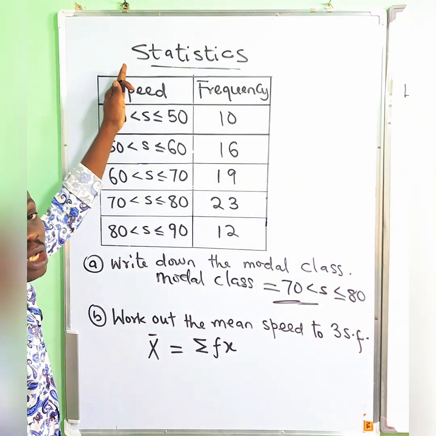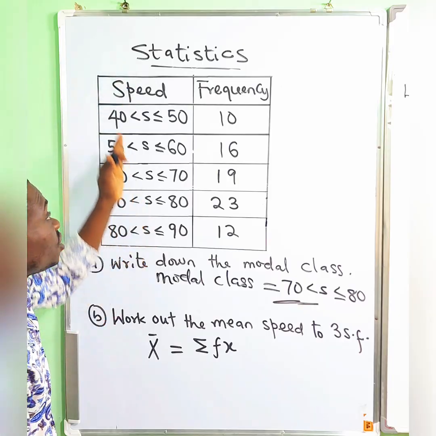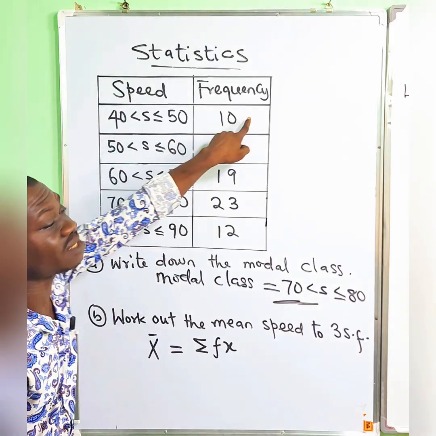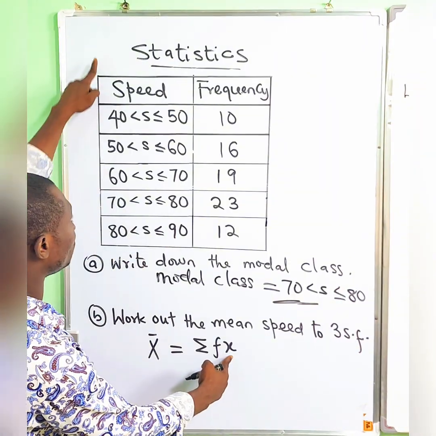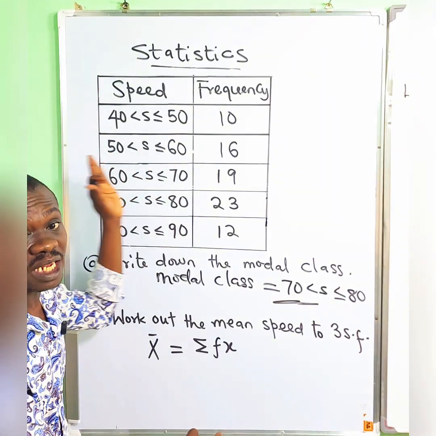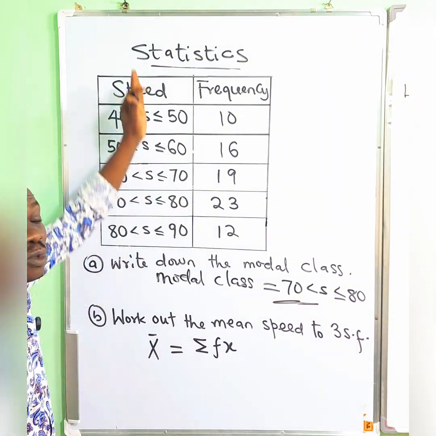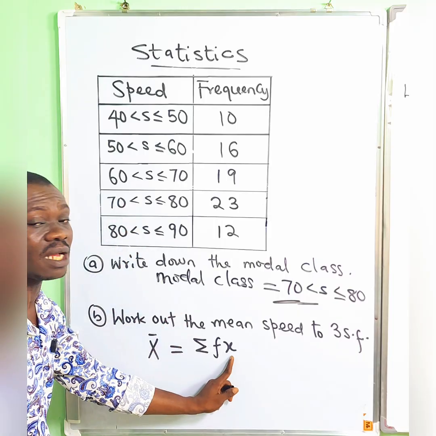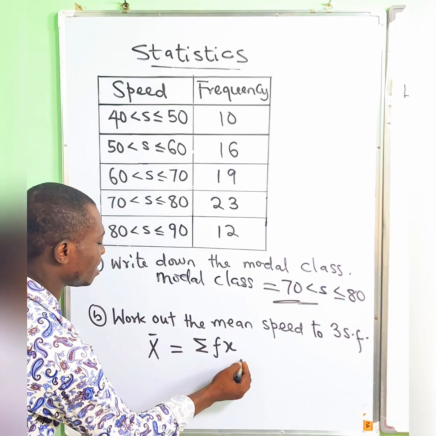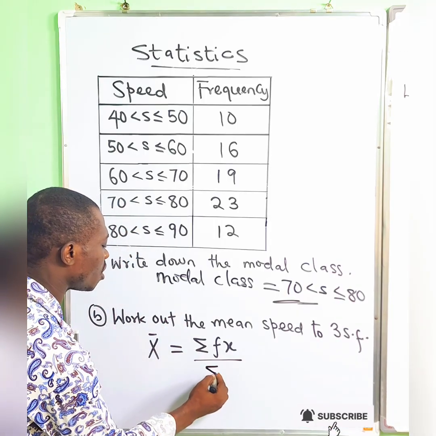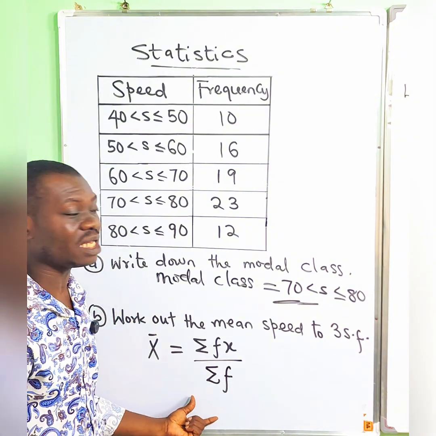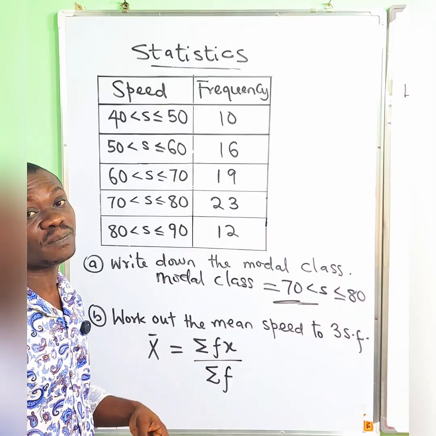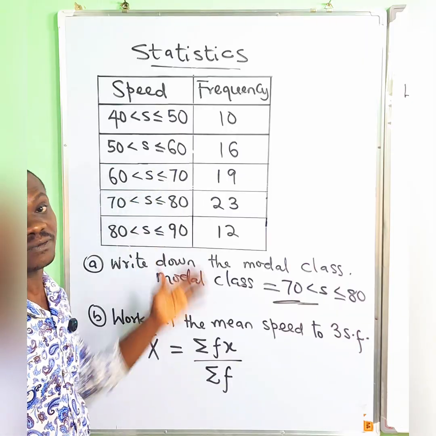So assuming it was not grouped, and you have, let's say, 40 has 10, 50 has 16. So this your x will be that 40. But here now, there is a class, all right? So you will need to get the midpoint so that you can get this x. And that is all over the sum of your f. Okay, so this is a formula that you will use to get the mean of this kind of data.